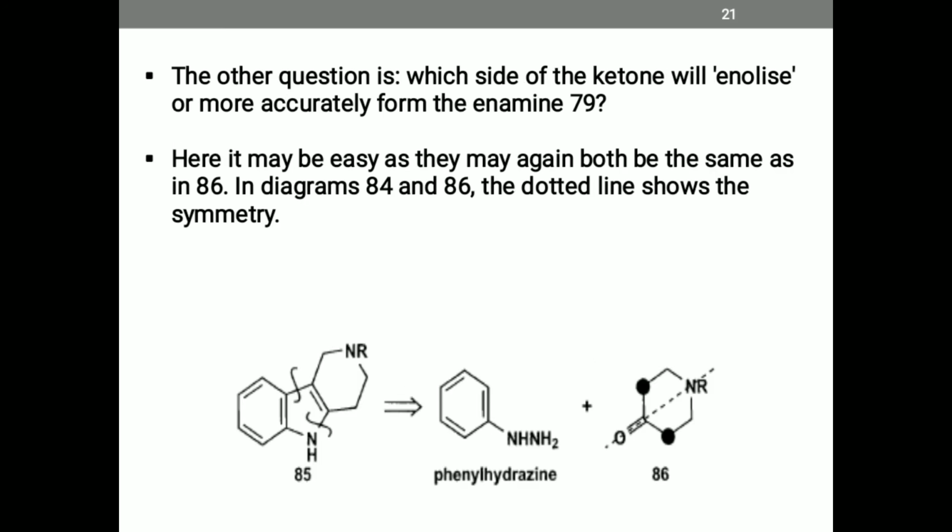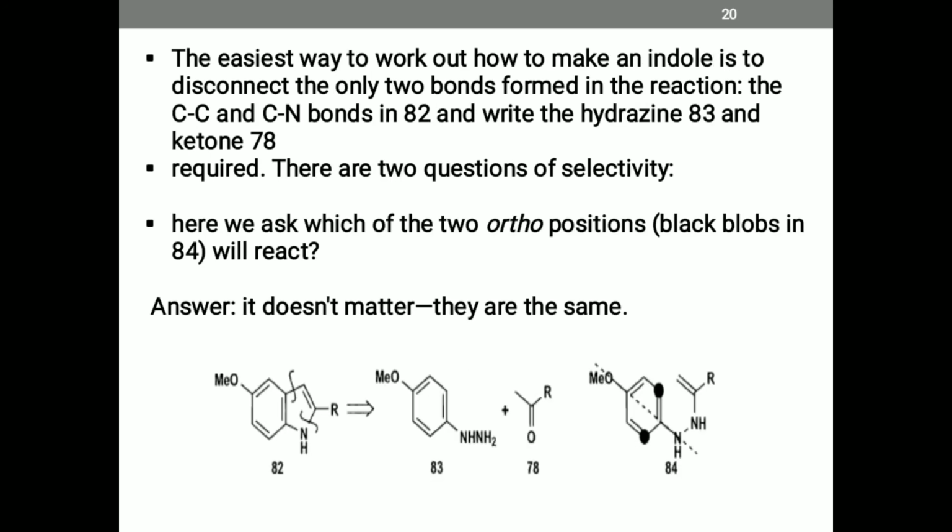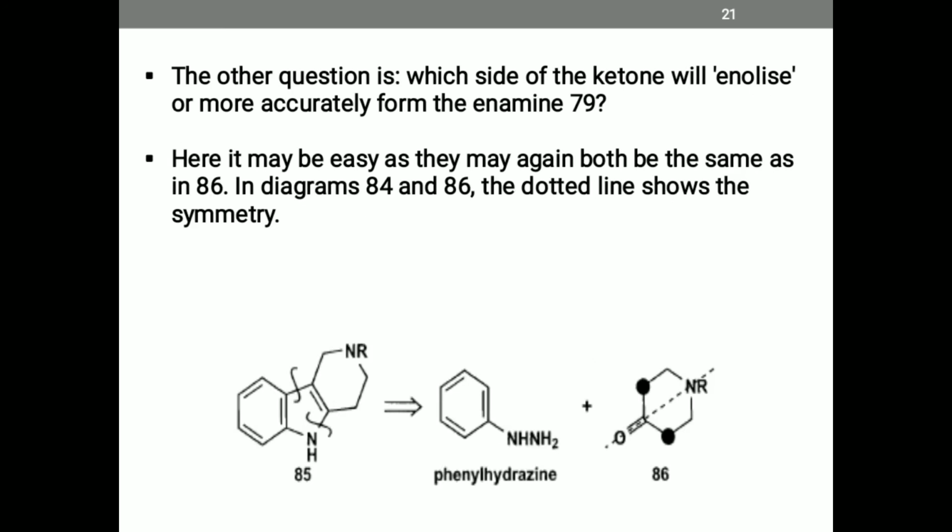The other question is which side of the ketone will enolize, or more accurately form the imine 79 and enamine. Here it may be easy, as they may again both be the same as in 86. In diagrams 84 and 86, here is diagram 84 in the picture below. We see here 86 with the dotted line showing symmetry, so both sides are the same. So either can be used for the synthesis of indole.